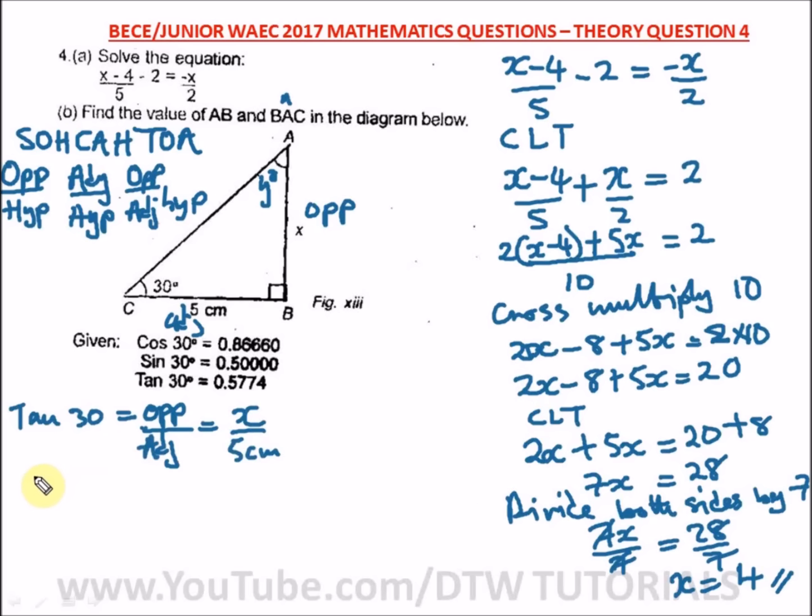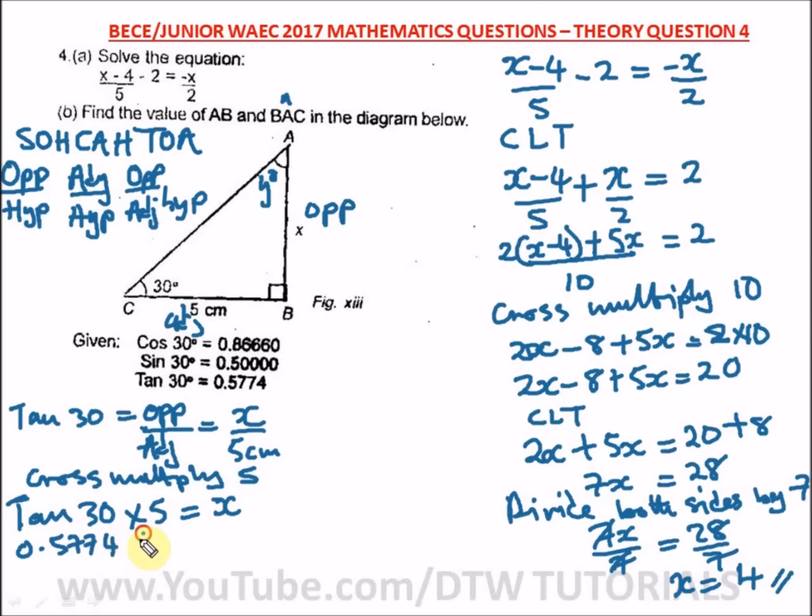To get x, what do we do? We cross multiply. So we have tan 30 times 5 equal to x. And what is tan 30? From what we've been given, tan 30 is 0.5774, times 5. When you punch it into your calculator, it is going to give us 2.887 centimeters. So x is equal to 2.887 centimeters.